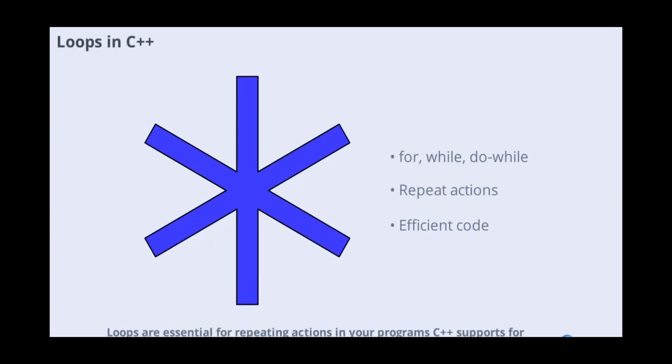Loops are essential for repeating actions in your programs. C++ supports for, while, and do-while loops. For loops are used when the number of iterations is known, while while and do-while loops are better when the number of iterations depends on runtime conditions. Loops help you write concise and efficient code.